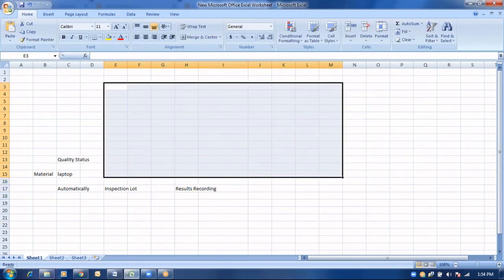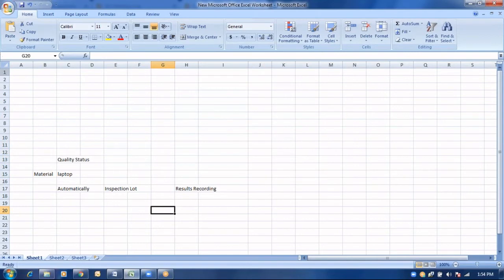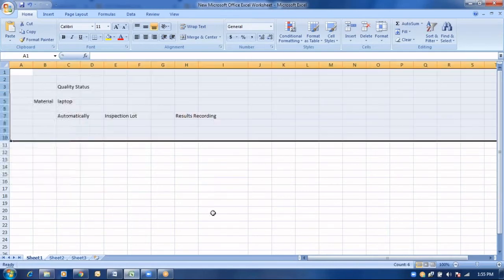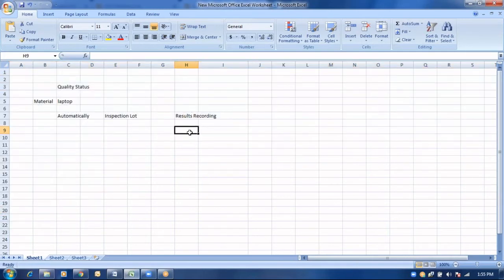In order to perform the results recording, all the prerequisites are set for the business: the required master inspection characteristics, the required sampling procedures, the required inspection plan. All these required MIC, sampling procedures, inspection plan are integrated with the inspection lot.